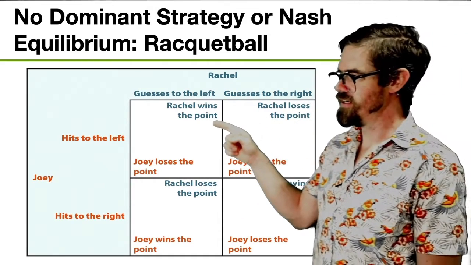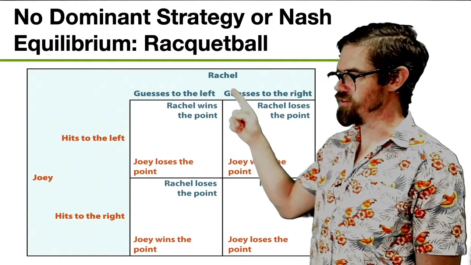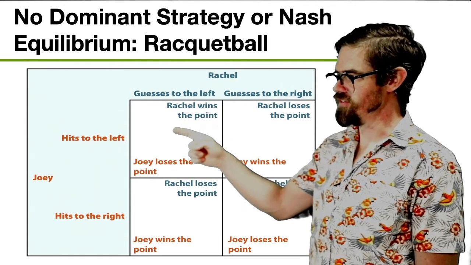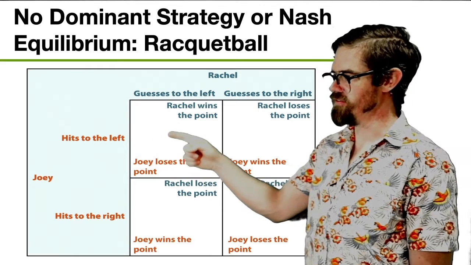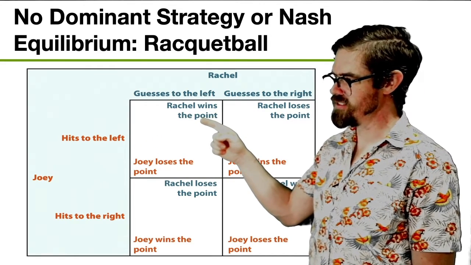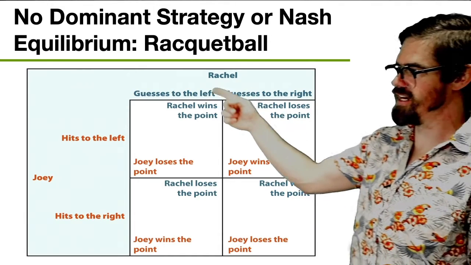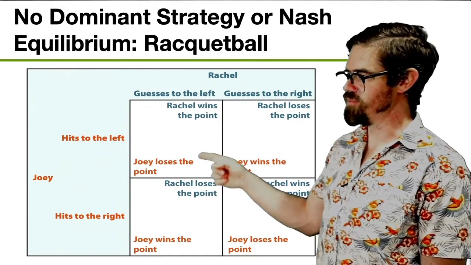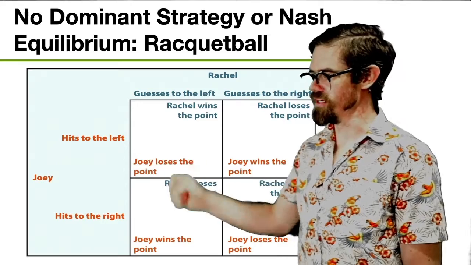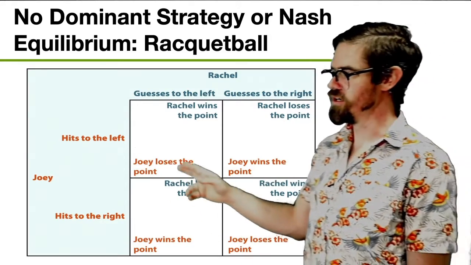Okay, so there's no dominant strategy for Rachel, right? If Joey hits to the left, she wants to guess to the left, but if he hits to the right, she wants to guess to the right. So she doesn't have a dominant strategy. Her best choice depends on what Joey does. And same thing for Joey.